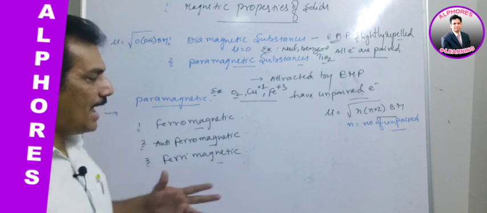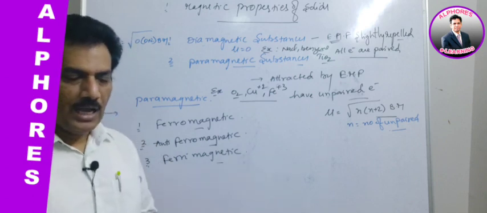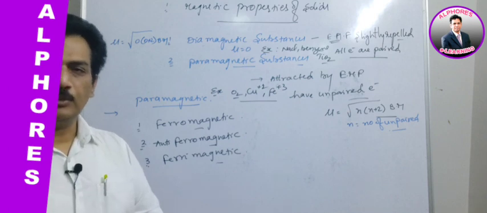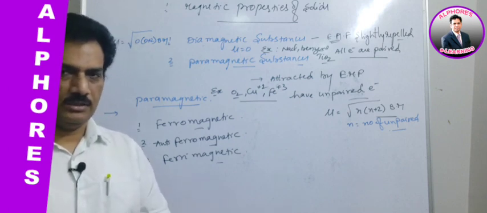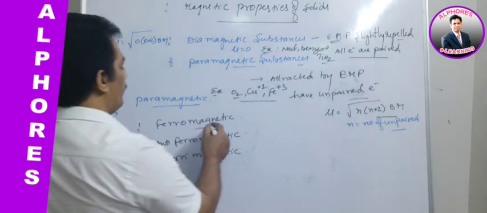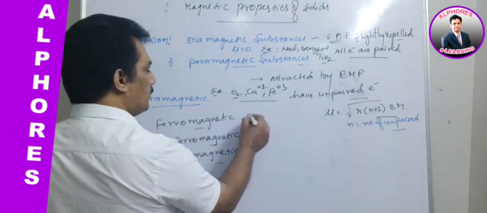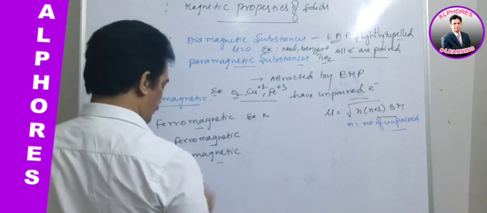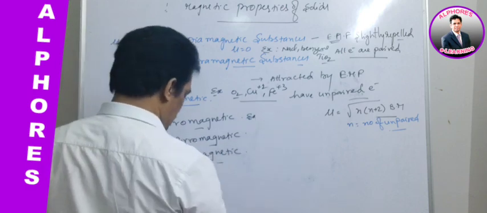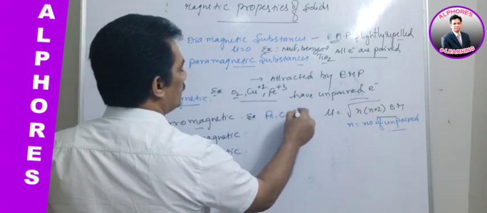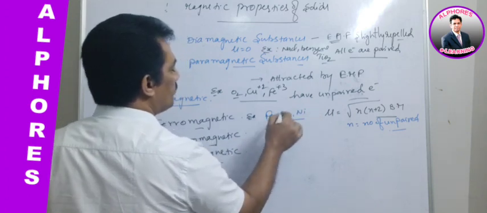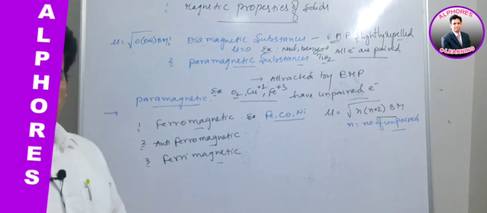Clear? They have a magnetic moment as per the number of unpaired electrons present in the outermost orbits of their molecules or crystals. The best examples of ferromagnetic behavior are iron, cobalt, nickel.